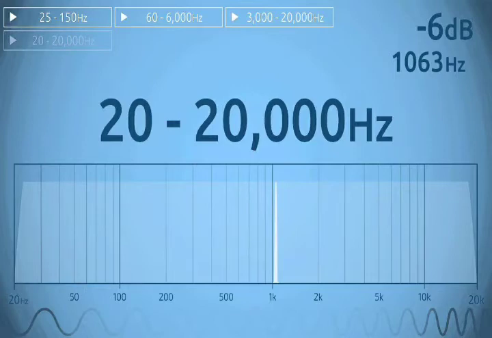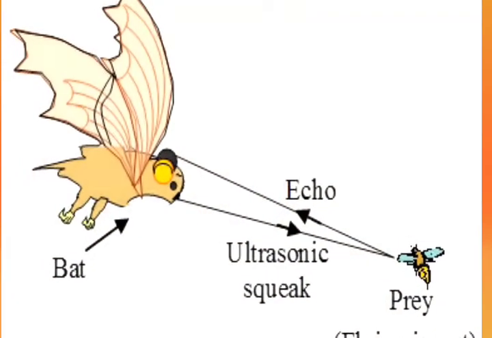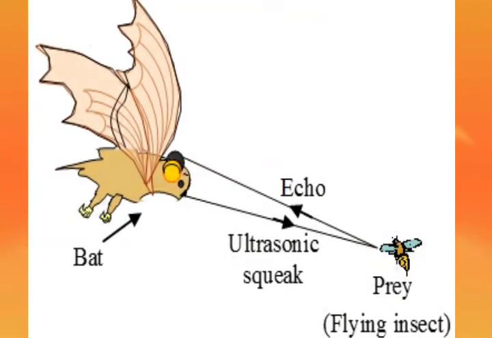On the other hand, some animals can hear sound of vibrations per second above 20,000 Hz, and this is called ultrasonic sound.